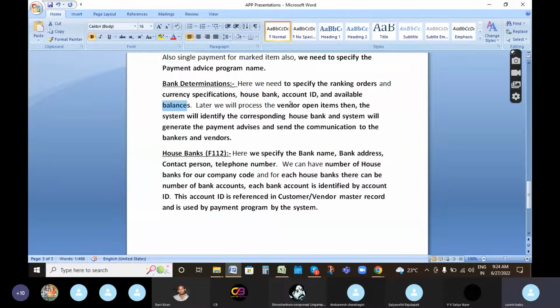And later we will process the vendor open items, that is based on due dates, due or overdue dates. Then the system will identify the corresponding house bank, that is which bank they have to select, and the system will generate the payment advice and send communication to the bankers and vendors. So this is for bank determination.